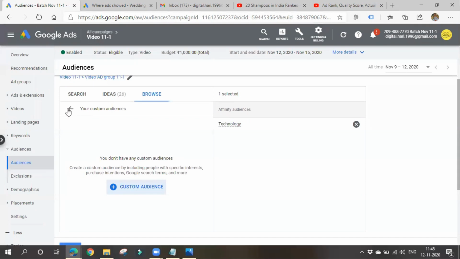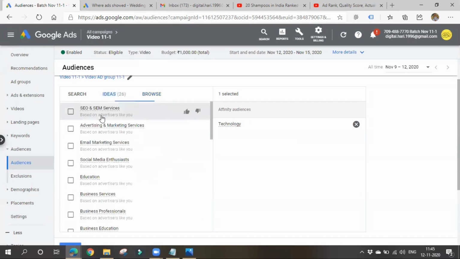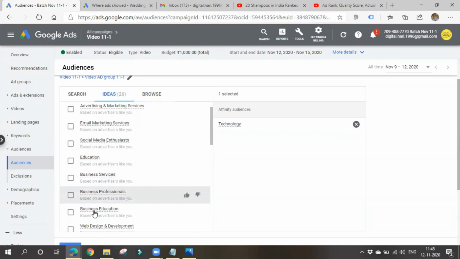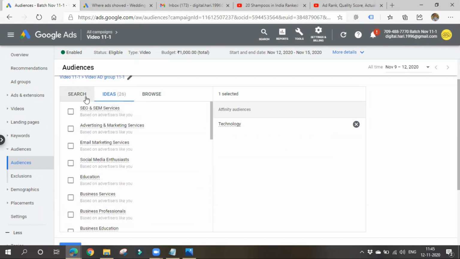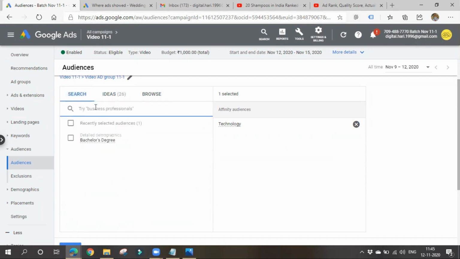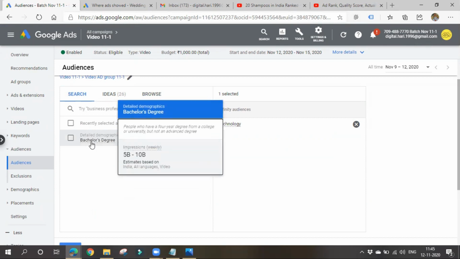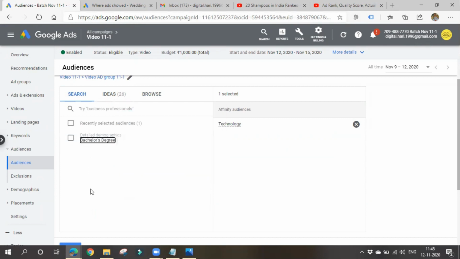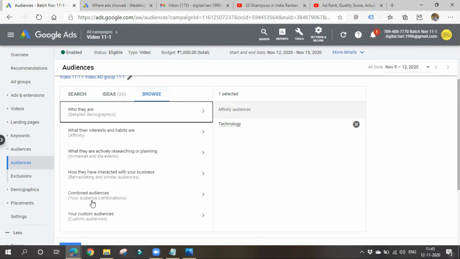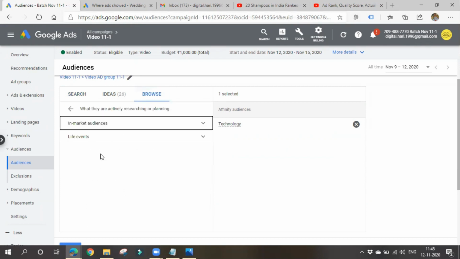You can also choose based on education. I want to show my ad only to business professionals, so based on their education you can show like that. You can also search for some terms, like people holding a bachelor's degree, or who have completed their post graduation. Like that you can show your ads based on their interest and background.